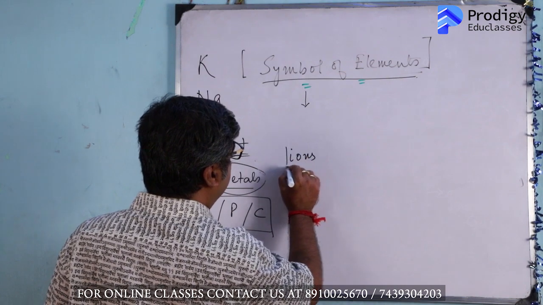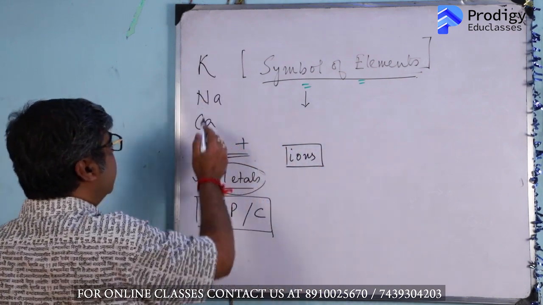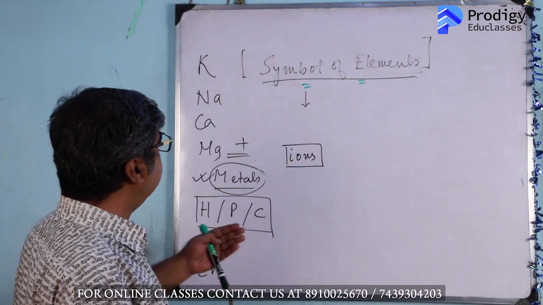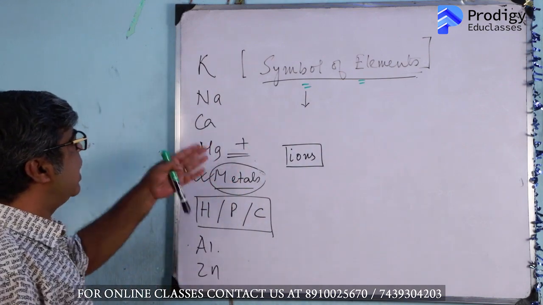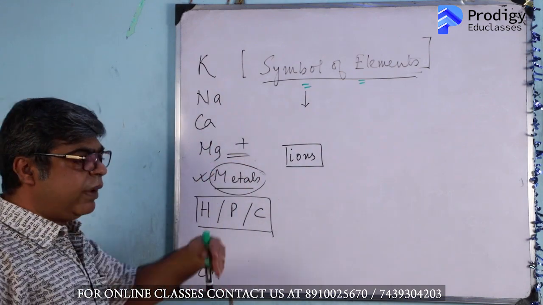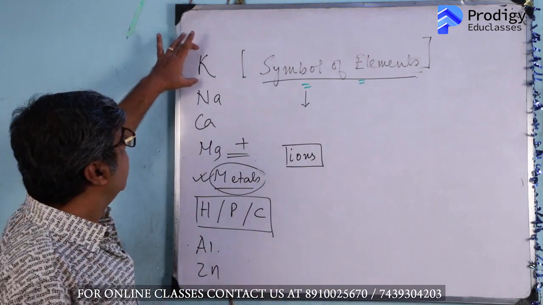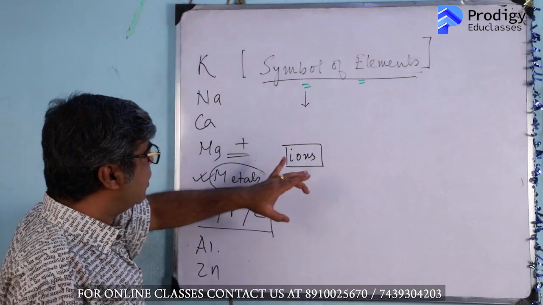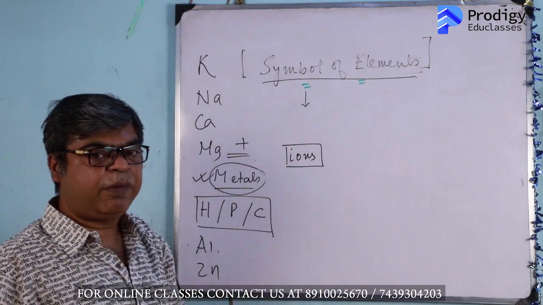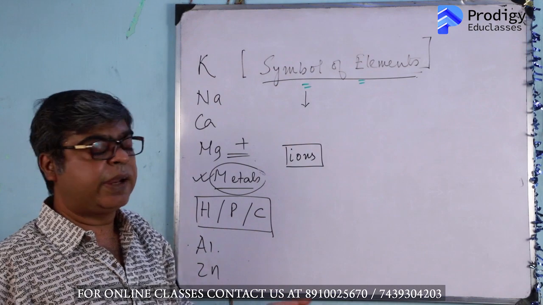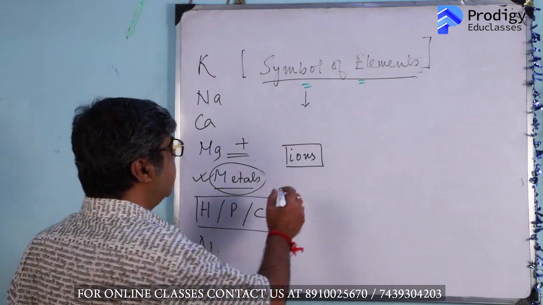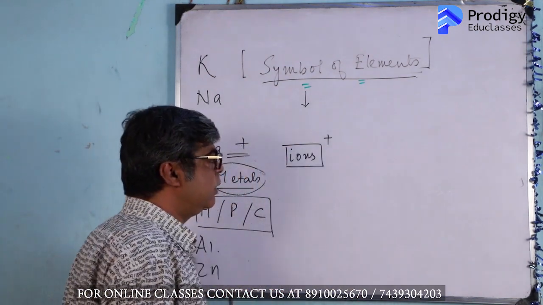That means not the metal as a whole, but K plus, potassium ions, sodium ions, calcium ions. Whenever compounds are formed, ions come into play. From metal, metallic ions are formed, and these are positive ions, that is, cations. That's why I told you that these form the positive part of the chemical compound.